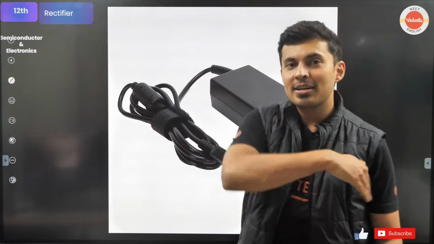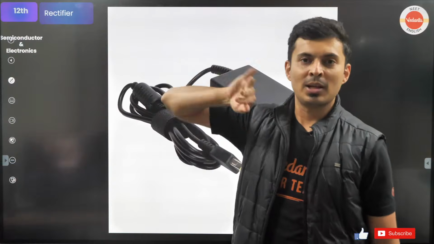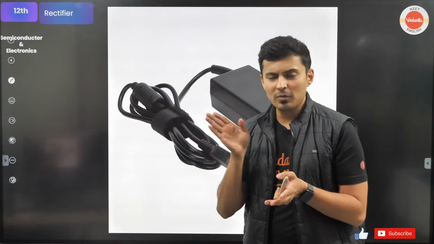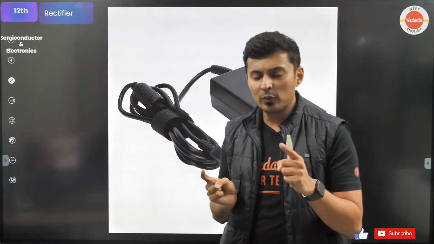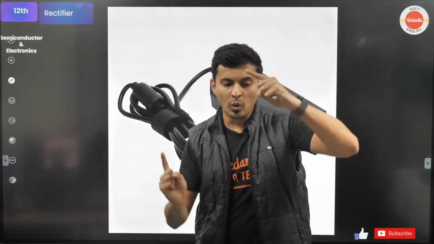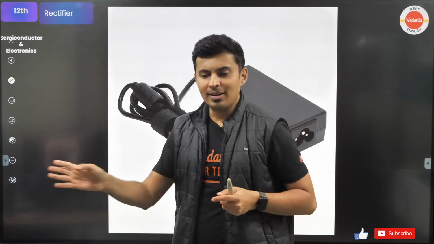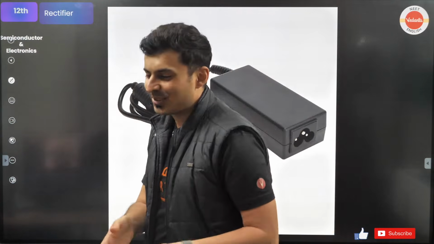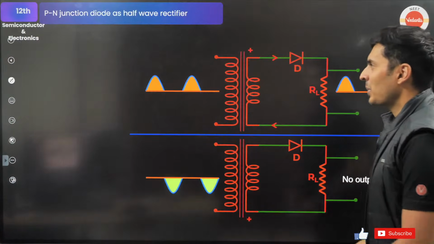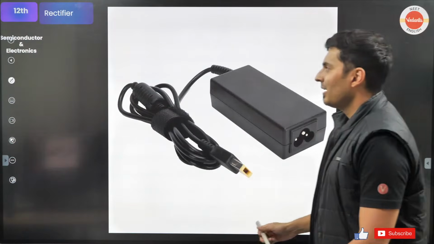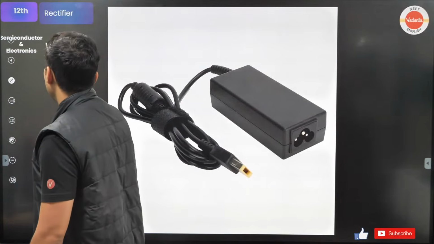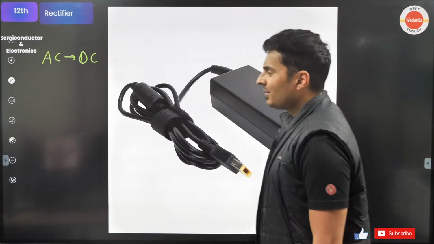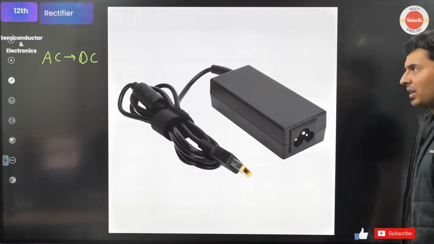AC is alternating current, sometimes this way, alternating current. DC, direct current, current only flows in one direction. How do you convert a current which is going in both ways to one way? So that device which converts two-way to one-way is called a rectifier. Exactly. So what is rectifier? Rectifier is nothing but a device which converts AC into DC. That's all.